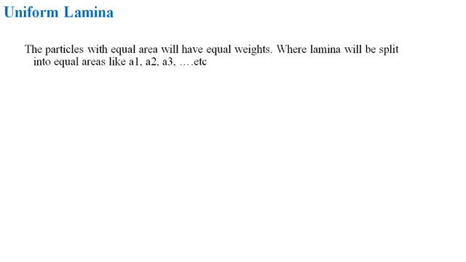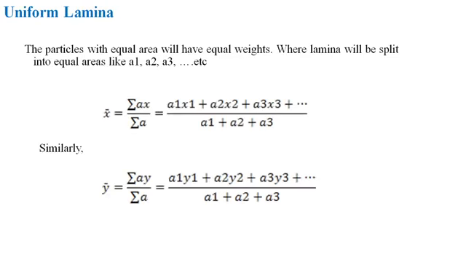Next we will see x bar and y bar for a uniform lamina. The particles with equal area will have equal weights, where the lamina will be split into equal areas like A1, A2, A3, etc. Now, x bar will become the moment of the individual areas about OY divided by total area, that is equal to sigma Ax divided by sigma A, is equal to A1 x1 plus A2 x2 plus A3 x3 plus etc. divided by the summation of the area, that is A1 plus A2 plus A3.